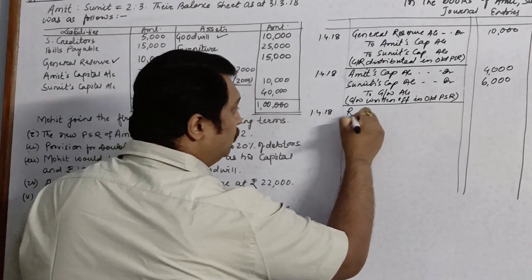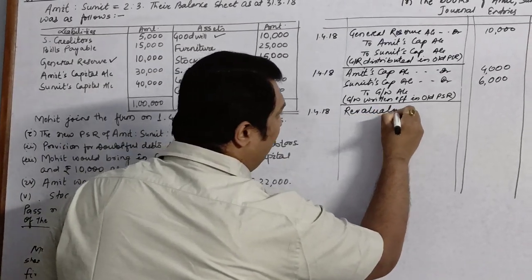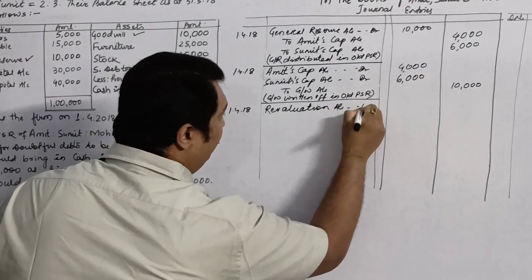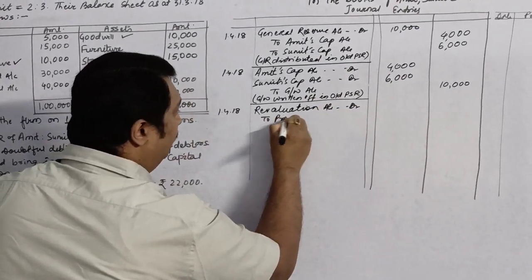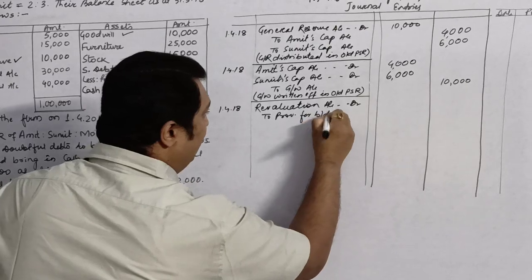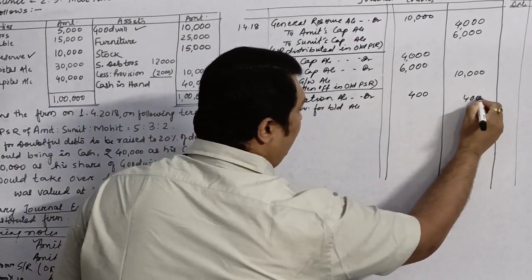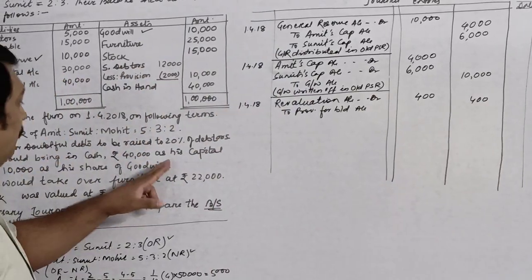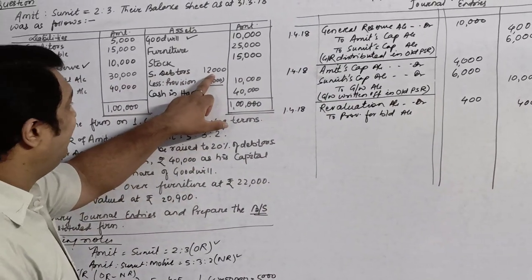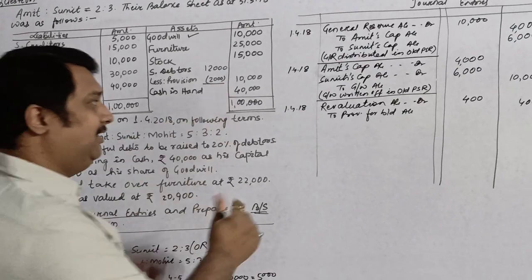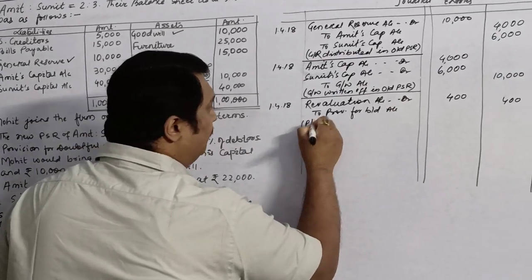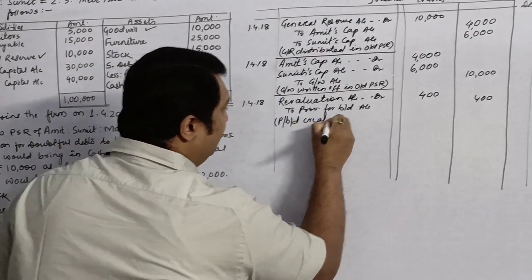So my entry will be revaluation account debit to provision for bad and doubtful debts account. How much? We will write only 400, because out of 2,400 which is to be created, 2,000 was already created. So here I will write provision for bad debts created.